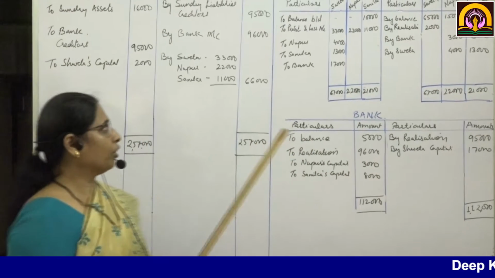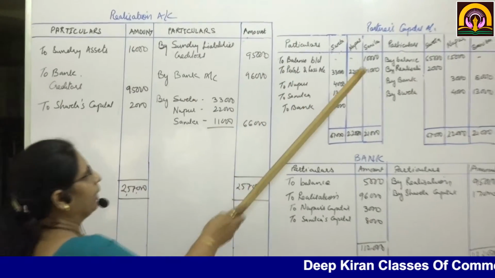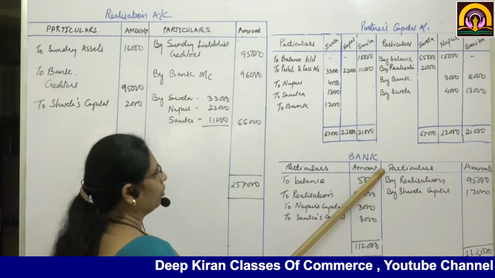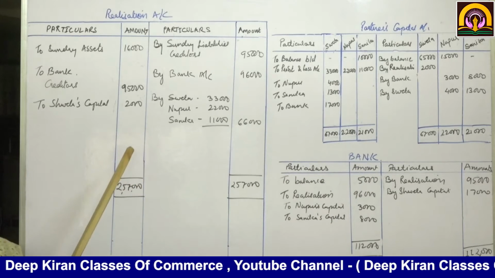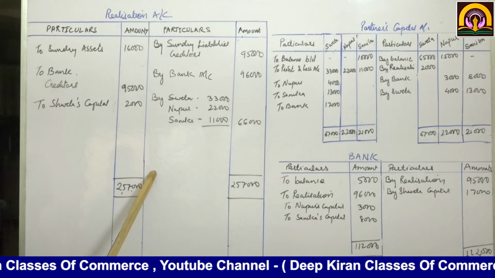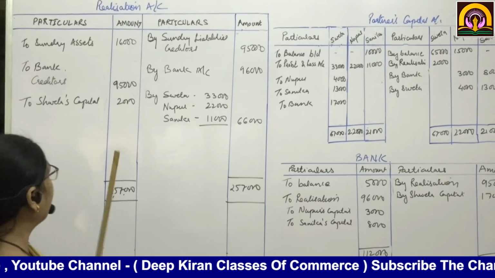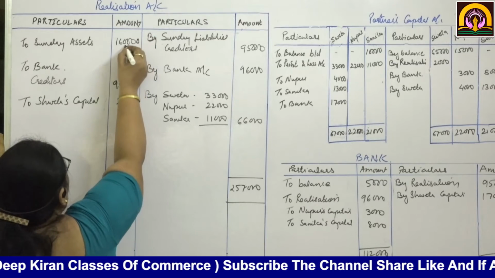Now we are going to prepare the realization account, partners' capital accounts and the bank account. Here the two partners are insolvent. First we will transfer assets and liabilities.